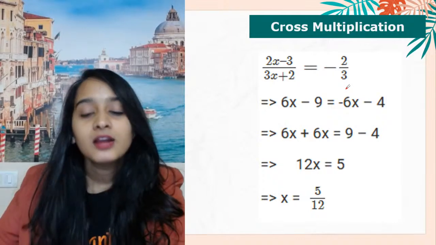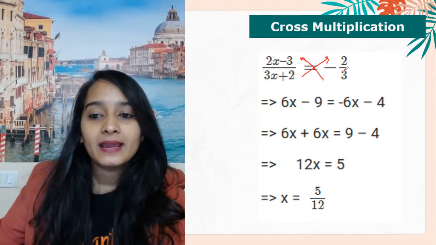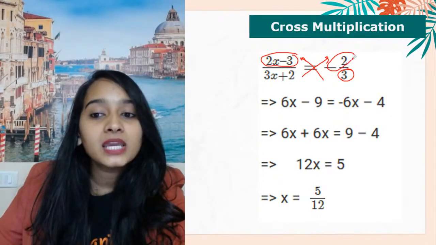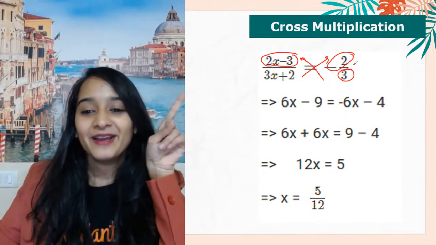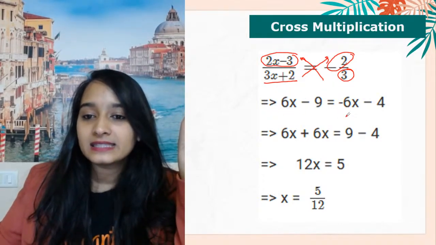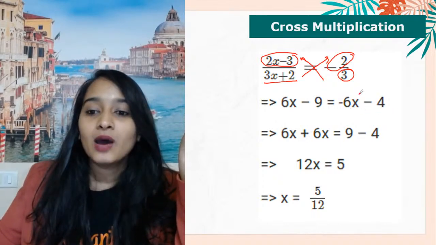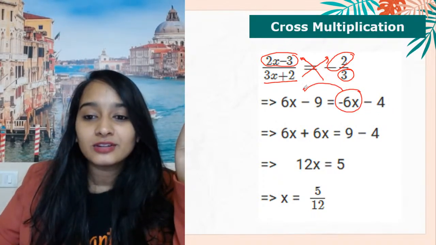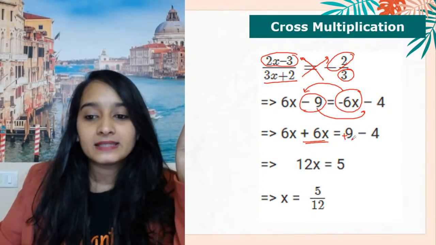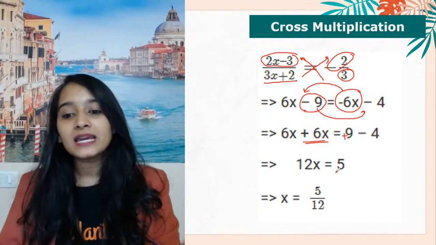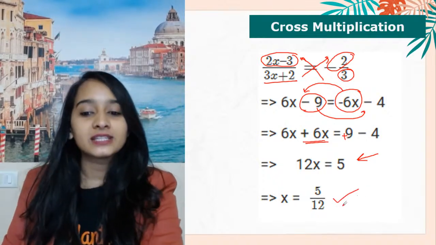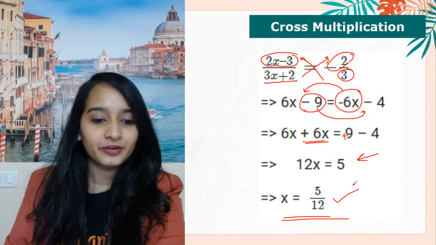Hai na? So now what will we do? Cross multiply. Multiply your 3 with 2x minus 3. Multiply your minus 2. Please be very careful with the negative side. Minus 2 with 3x plus 2. So you have 6x minus 9 is equal to minus 6x minus 4. Now what will you do? Minus 6x when you take it to the other side will become plus. And minus 9 when you take it to this side will become plus 9. So bring all the variables to one side, all the constants to one side. See, you have a linear equation and you also got the value for x, right?